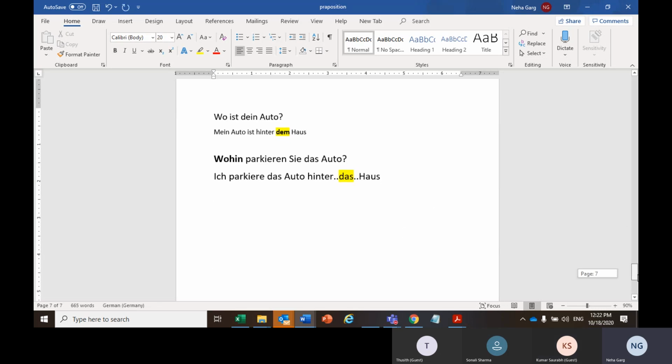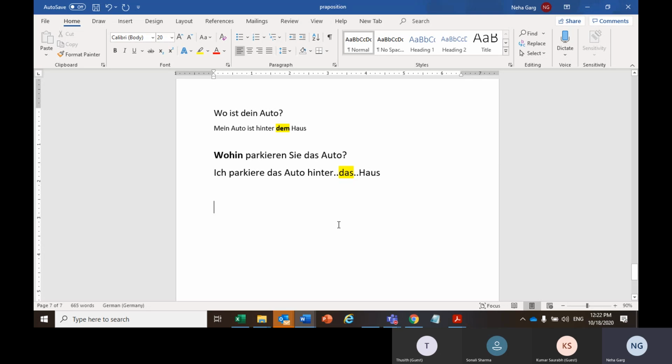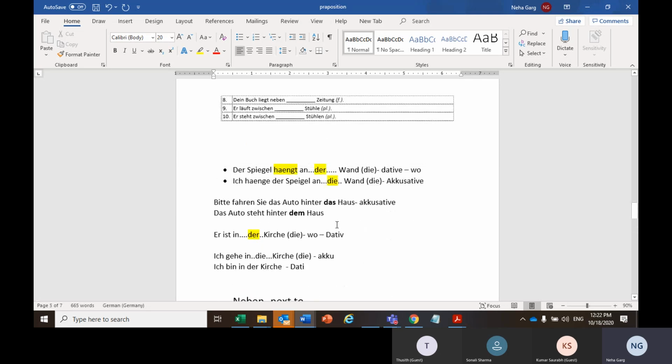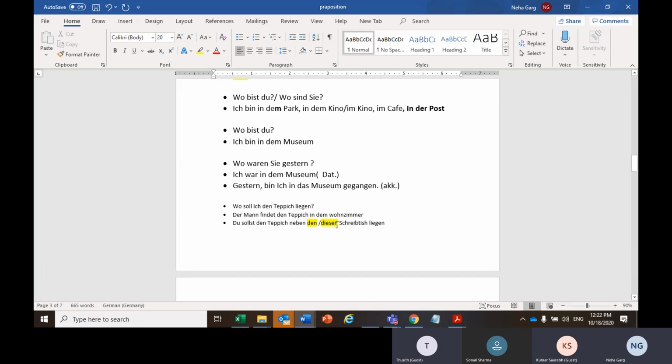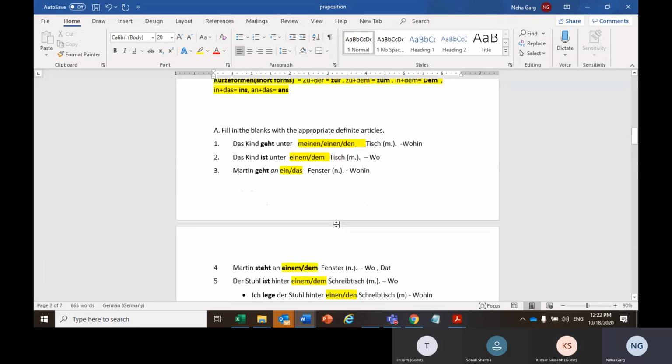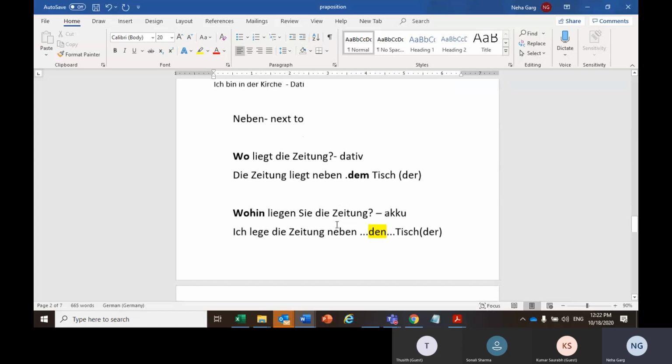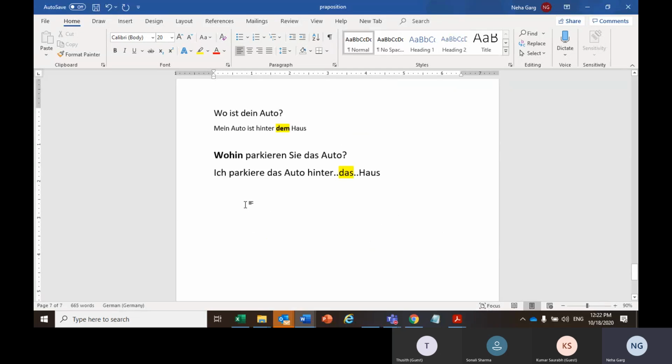Now, okay, now it's Sam, your turn. So here I am asking you where are you standing, and since I'm asking you where are you standing, you can use in front of. In front of something, maybe in front of the post office, in front of the theater, like we did already, in front of the university.